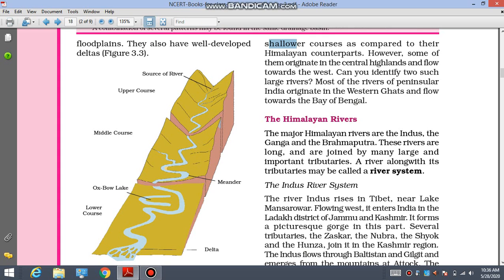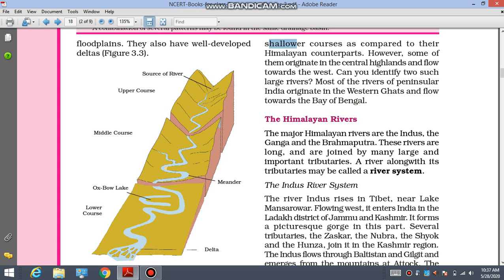It reaches the destination very fast. So it has a very shallower course. Shallower means the depth of the river is also not too much. Okay, so it has a very less depth.